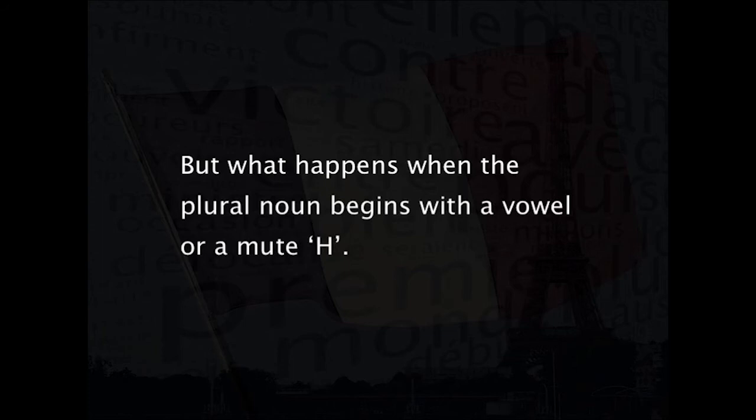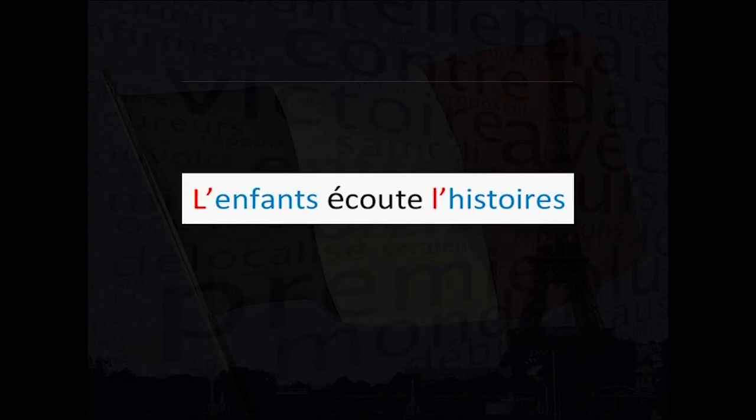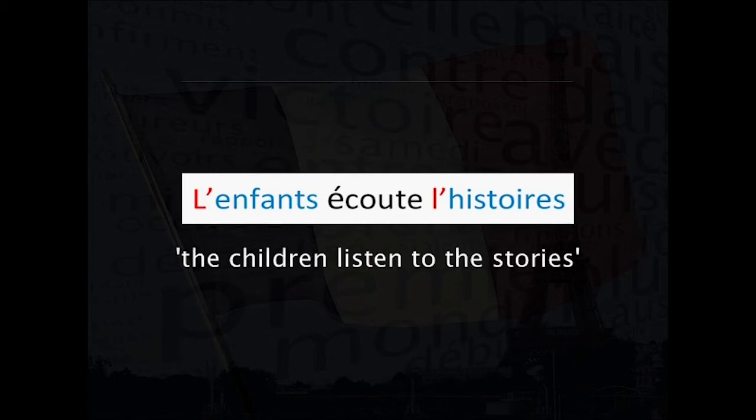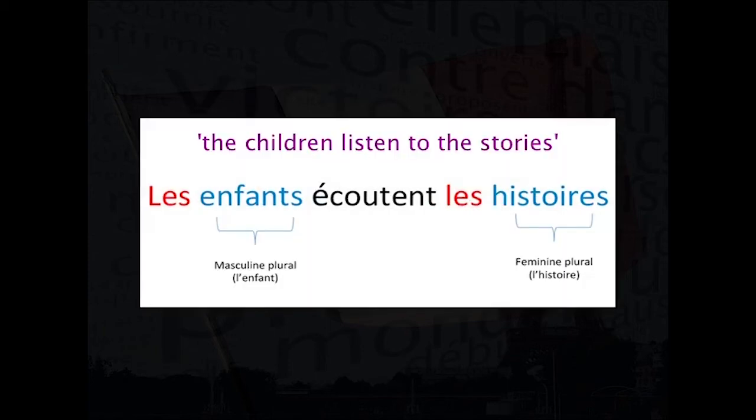But what happens when the plural noun begins with a vowel or a mute H? Let us consider this sentence. L'enfant écoute l'histoire. In English, when we convert this sentence into plural, it becomes the children listen to the stories. And the French equivalent sentence would be Les enfants écoutent les histoires.